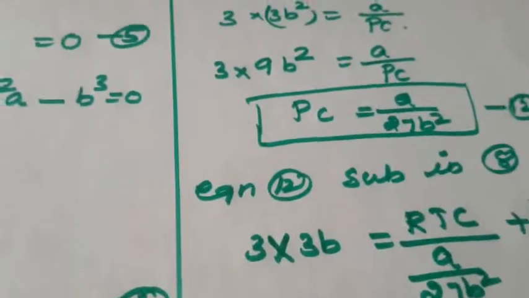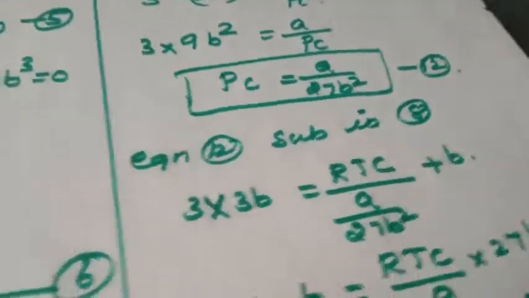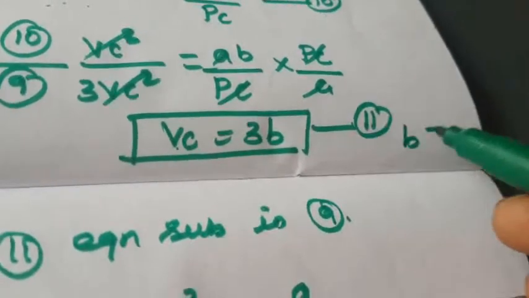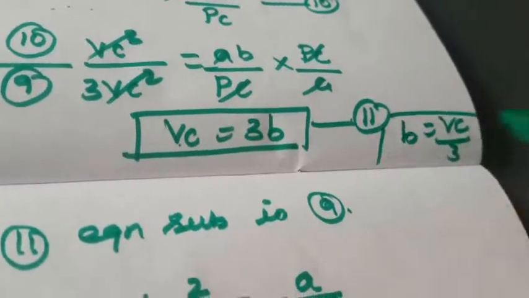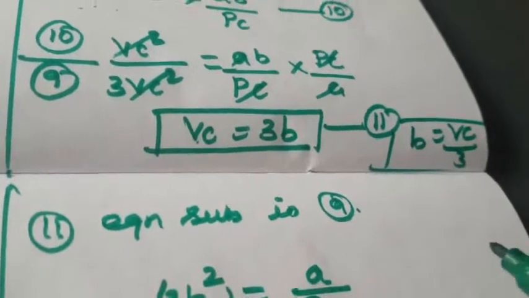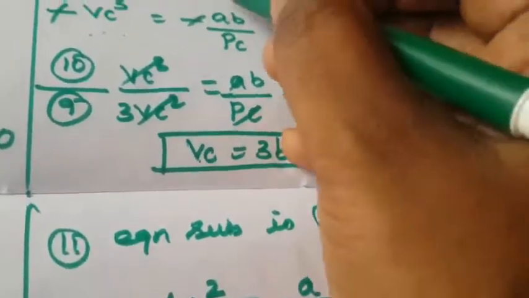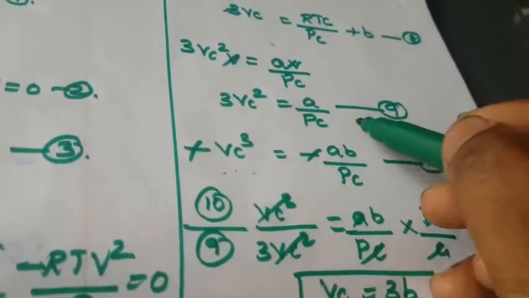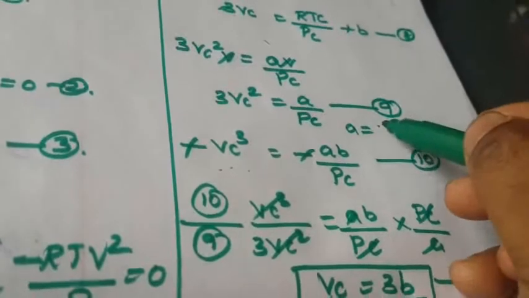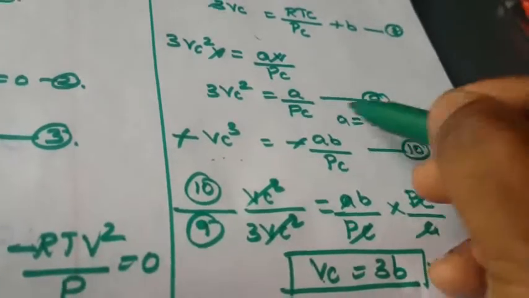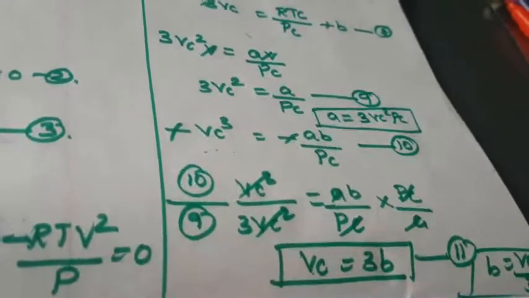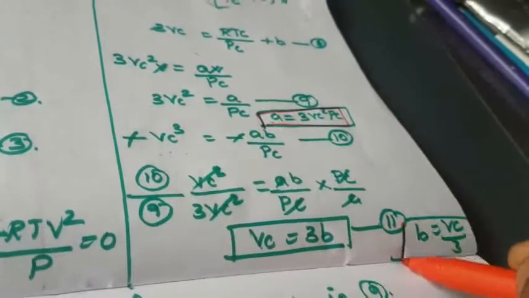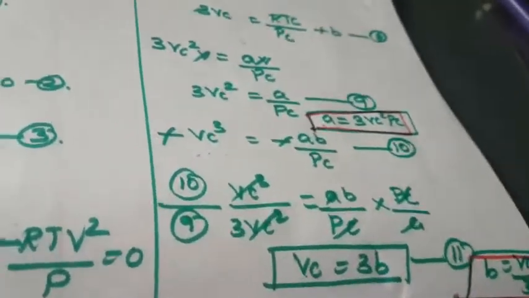From this equation we can calculate the constant value. What is the constant value? From this equation we can calculate b. What is b? b is equal to vc by 3. This is the b constant value, right? This is the b constant value. What is the a constant value? So from this equation we can calculate a. So what is a? a is equal to 3 vc square pc, right? This is the a constant value. This is the constant value of a and the constant of b. From this equation we can calculate constants a and b.